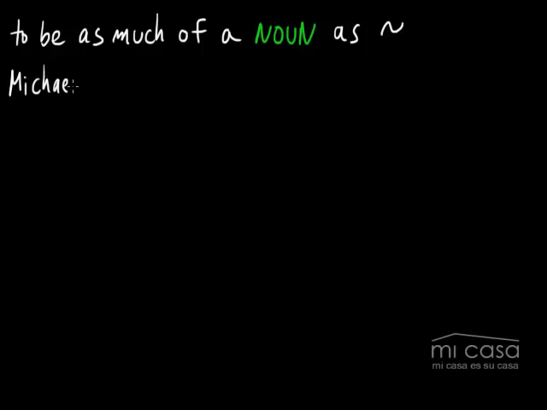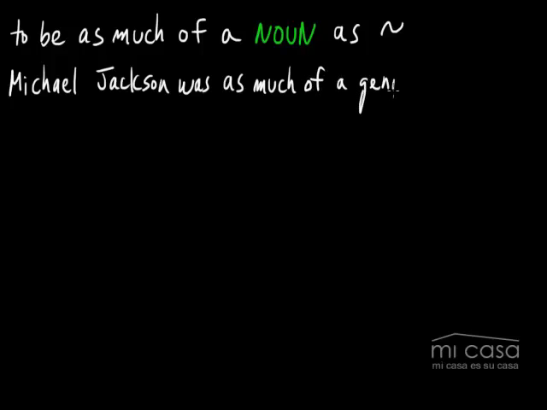Michael Jackson is, or actually I should say was, because he died. Michael Jackson was as much of a genius as Mozart.